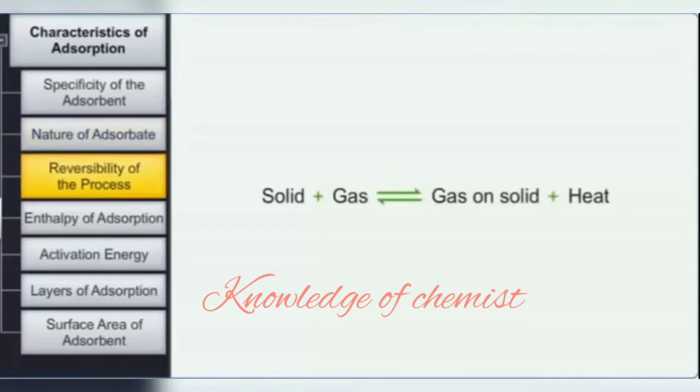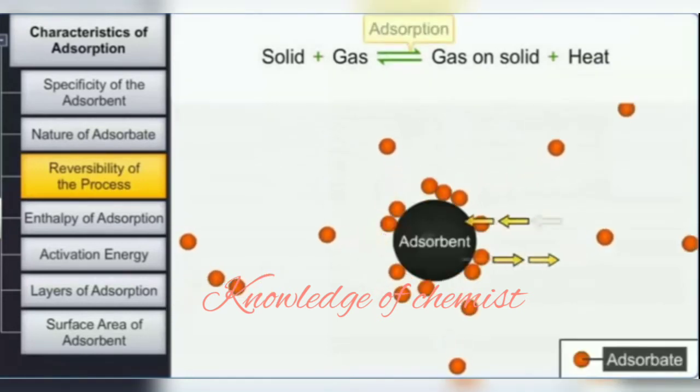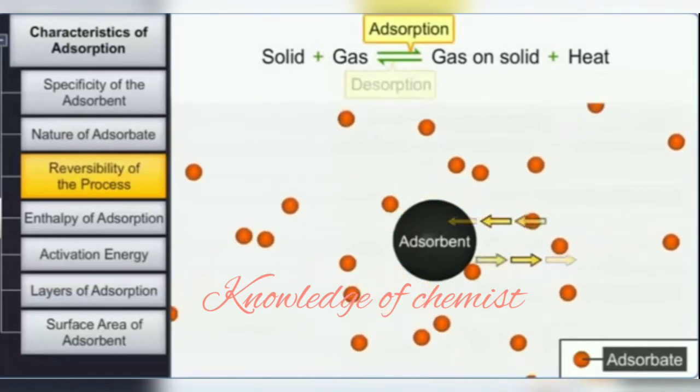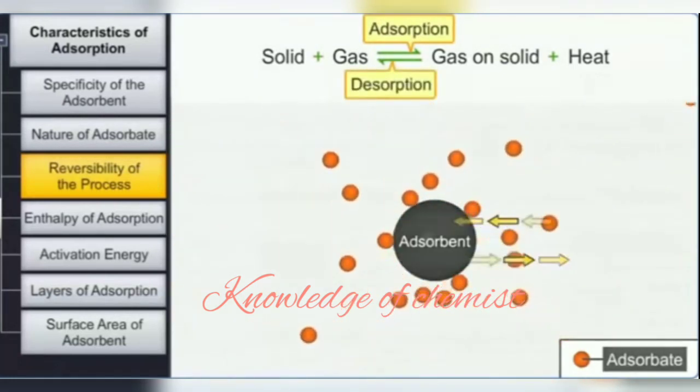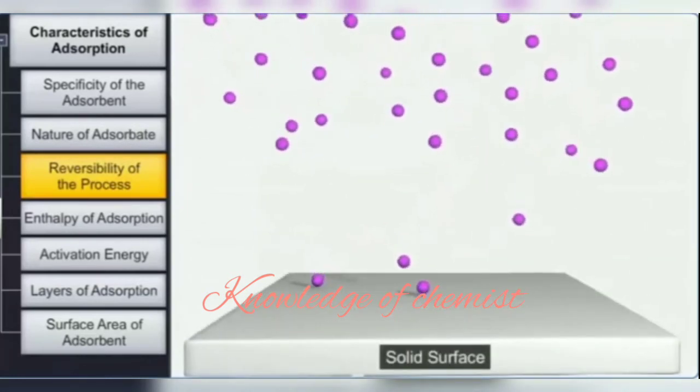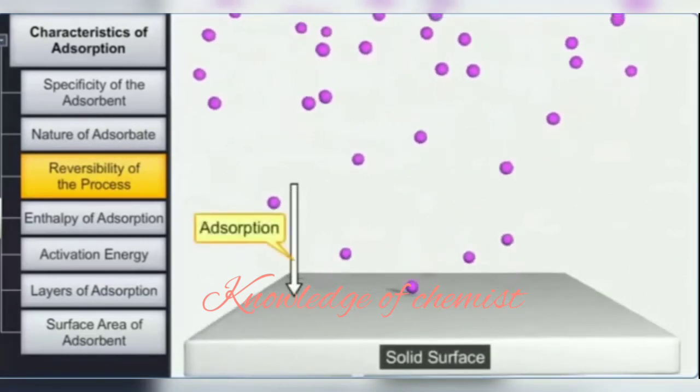Let us now discuss the reversible nature of the process. Like any other equilibrium, adsorption is a process involving a true equilibrium, with adsorption on one side and desorption on the other side. The two opposite processes are the adsorption of gas molecules on the surface of a solid and the desorption of gas molecules from the surface of a solid into the gaseous phase.